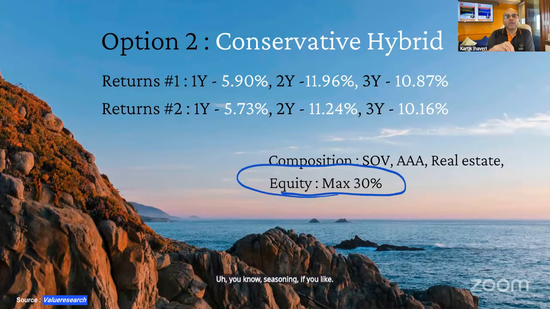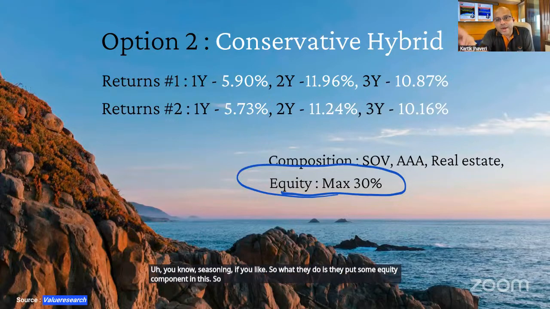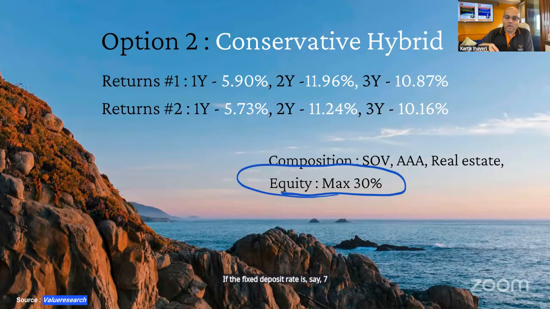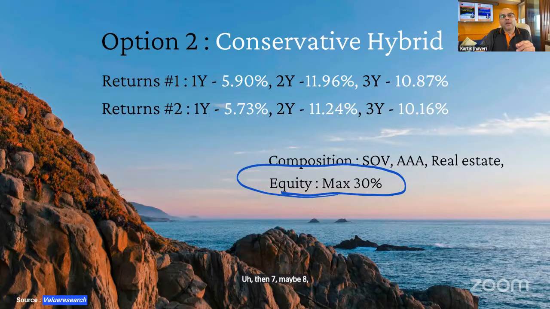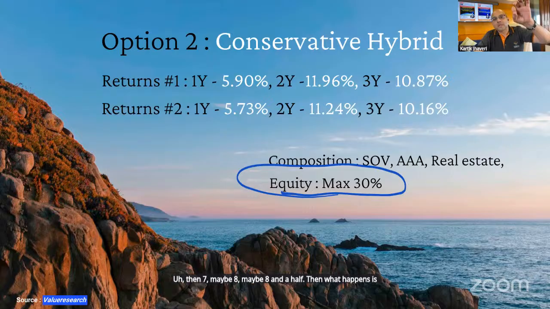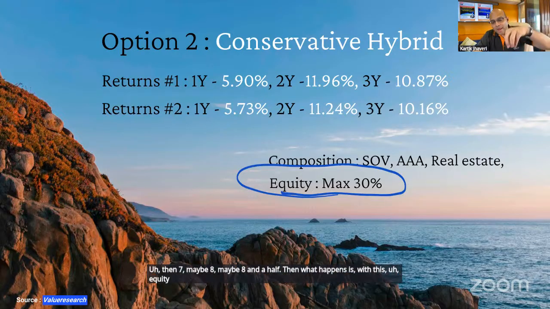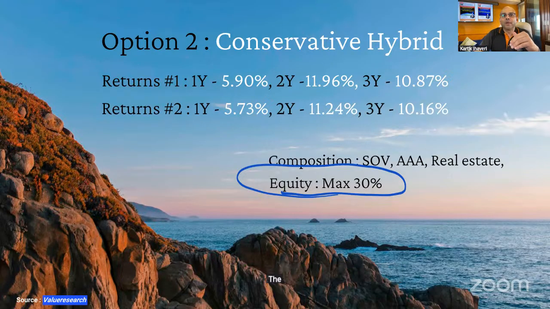So what they do is they put some equity component in this. You know that the debt investment, if the fixed deposit rate is say 7%, your debt mutual fund will do 7 or a little better than 7, maybe 8, maybe 8.5. Then what happens is with this equity percentage, a little bit of equity seasoning that they put, the returns jump up. So the point to note is this 3-year return particularly.